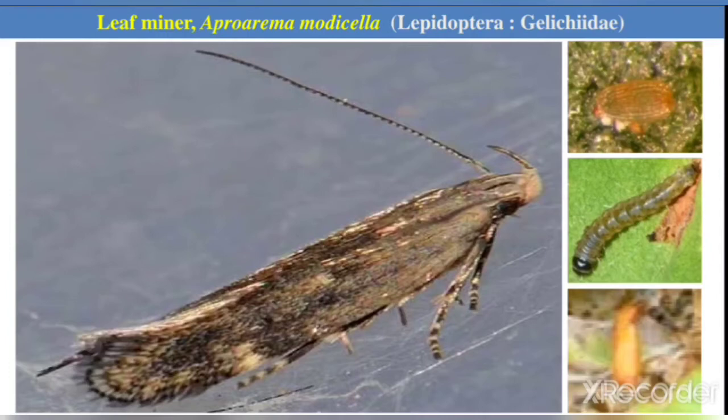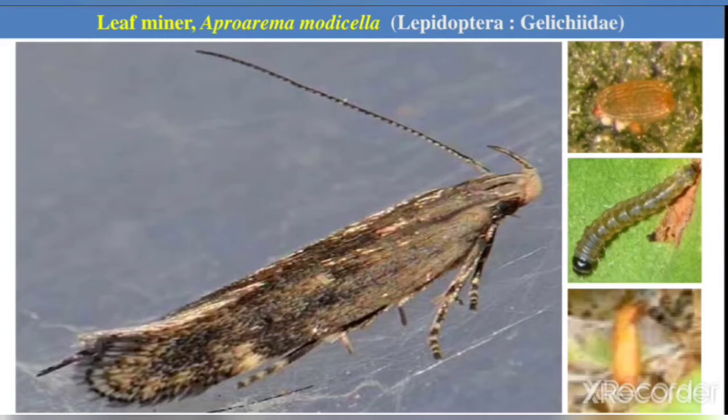Here, the first two instars of the pest remain in the mine and act as a leaf miner. That's why it's called leaf miner. The third instar larvae come out from the mines and web two to three leaves together and feed within by scraping the chlorophyll content of the leaves, as a result of which mines can be seen on the leaf in the form of white blotches.